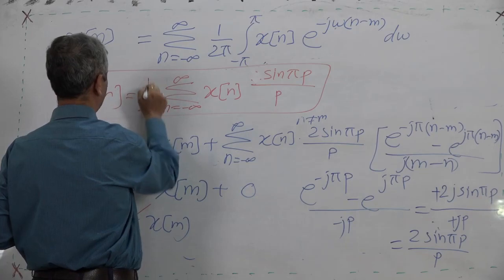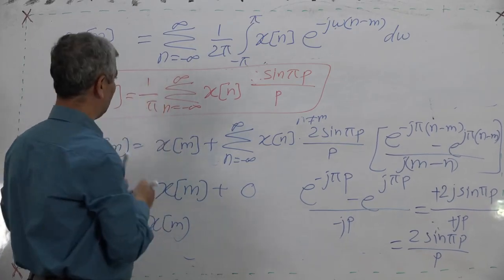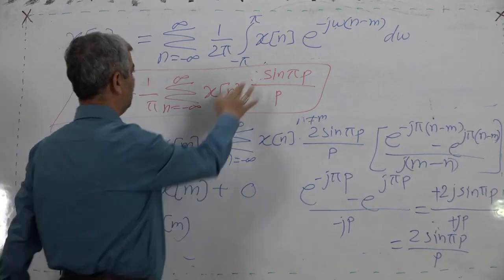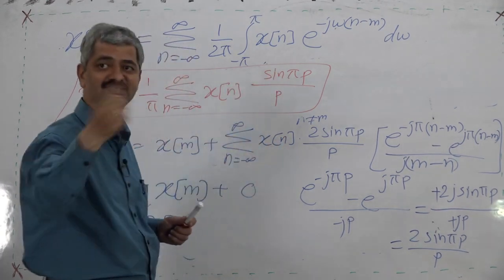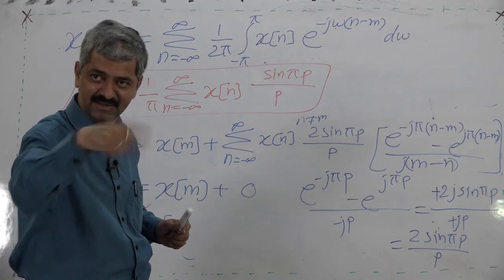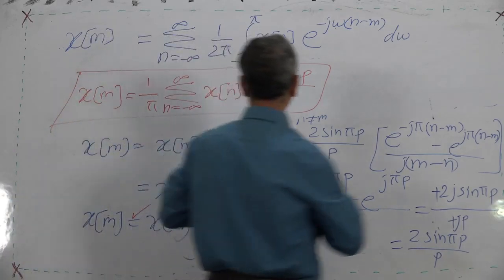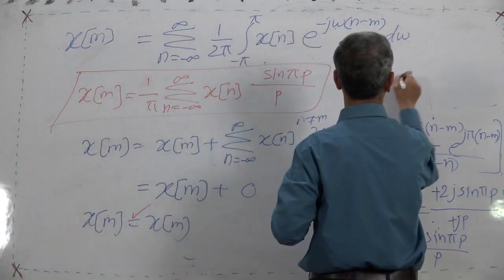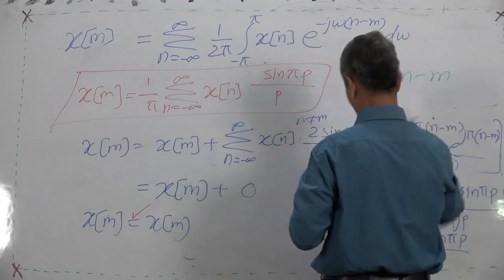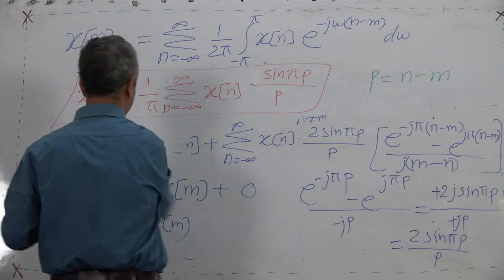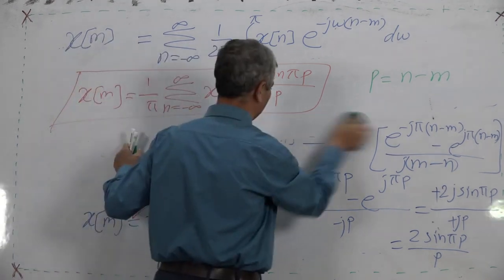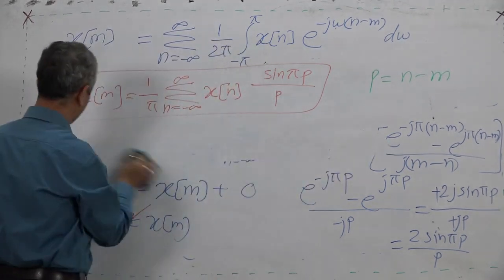So it is 1 upon pi summation over this. Now what is p? p is n minus m.